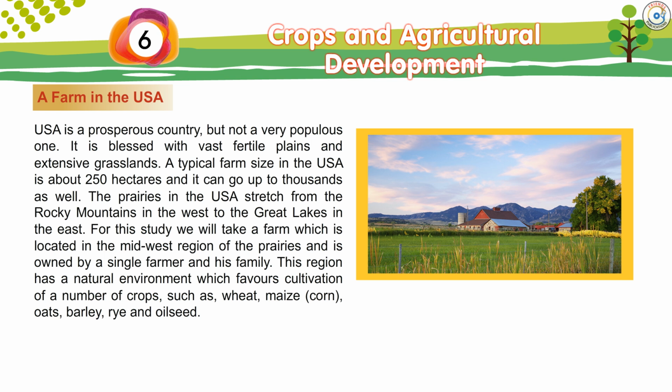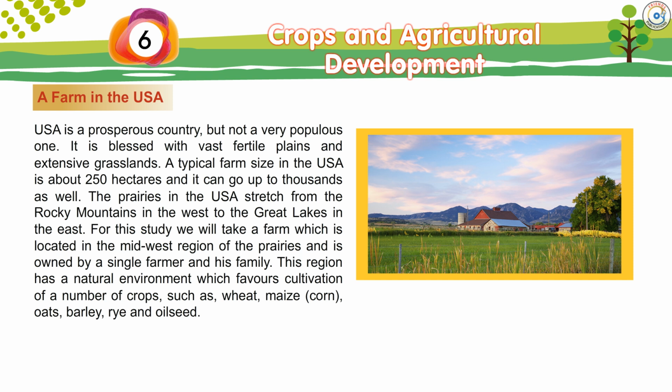USA is a prosperous country, but not a very populous one. It is blessed with vast fertile plains and extensive grasslands. A typical farm size in the USA is about 250 hectares, and it can go up to thousands as well. The prairies in the USA stretch from the Rocky Mountains in the west to the Great Lakes in the east. For this study, we will take a farm which is located in the Midwest region of the prairies and is owned by a single farmer and his family.